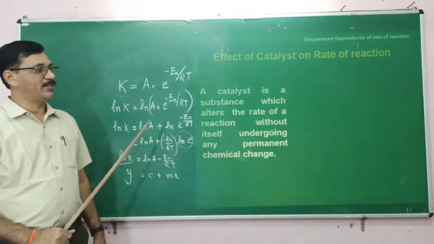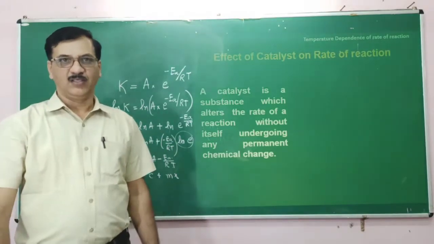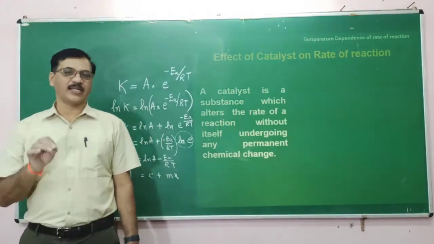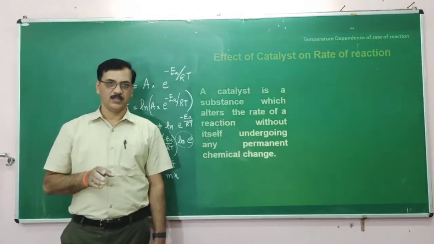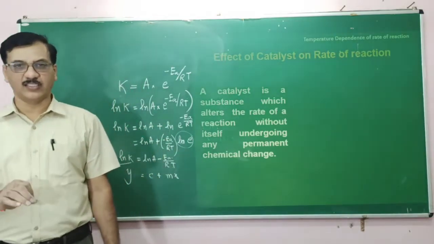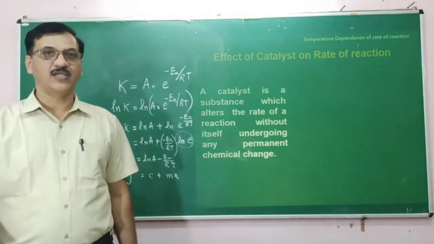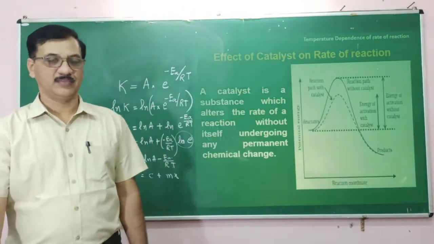So, what is the effect of a catalyst? A catalyst will increase the rate of the reaction. These substances change the path of the reaction.